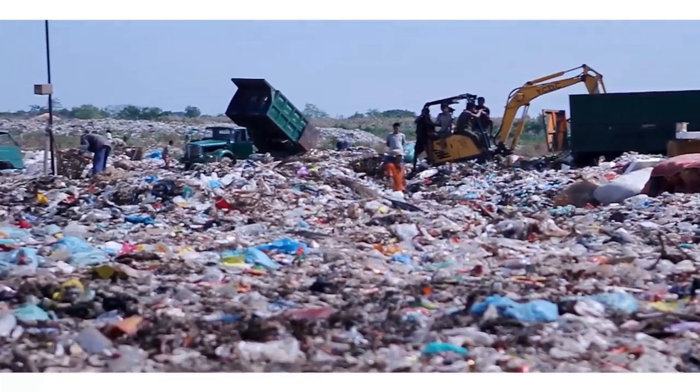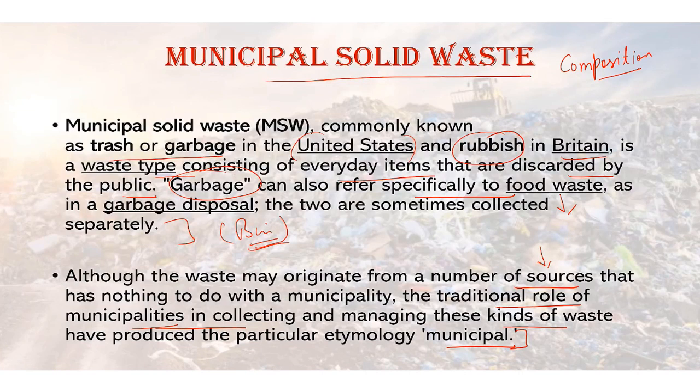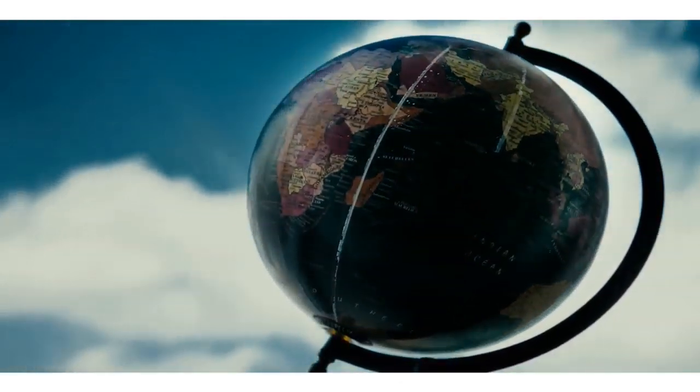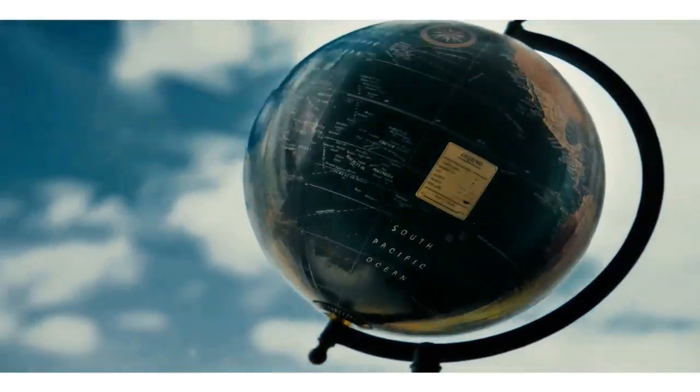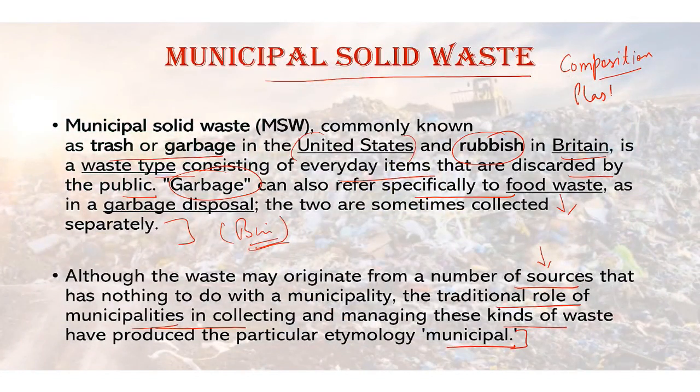So here if we talk about the composition of municipal solid waste, it varies greatly from municipality to municipality and it changes significantly with time. In municipalities which have a well developed waste recycling system, the waste stream mainly consists of intractable waste, such as plastic film and non-recyclable packaging materials.